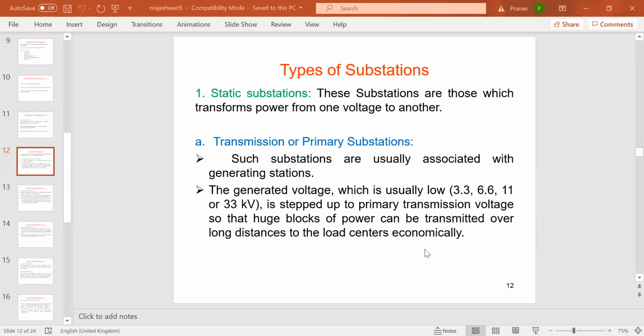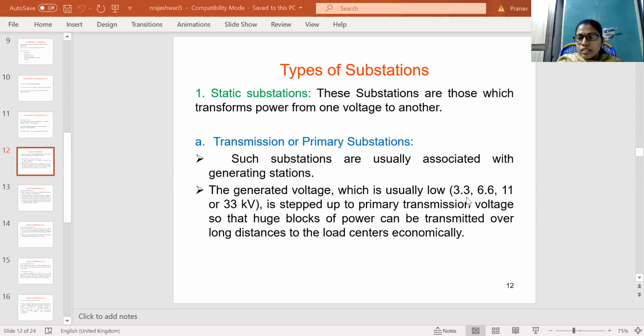First, in the case of primary transmission or primary substations, such substations are usually associated with generating stations, and the generating voltage is usually low, that is 3.3, 6.6, 11 or 33 kV.